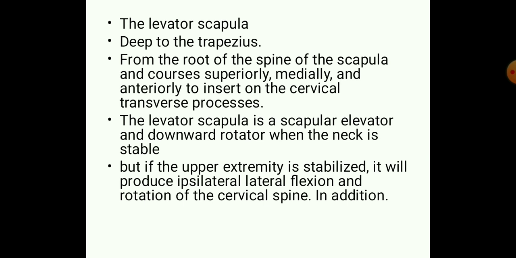All the cervical vertebrae have their transverse processes.